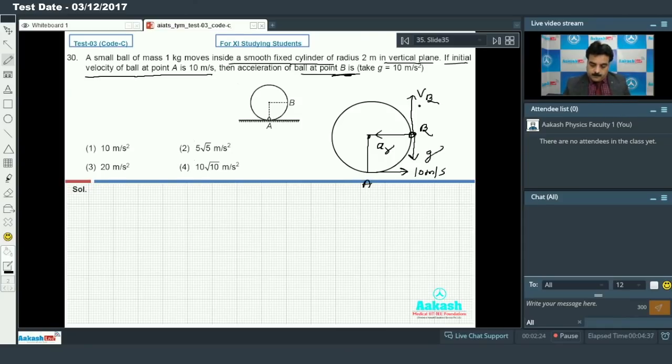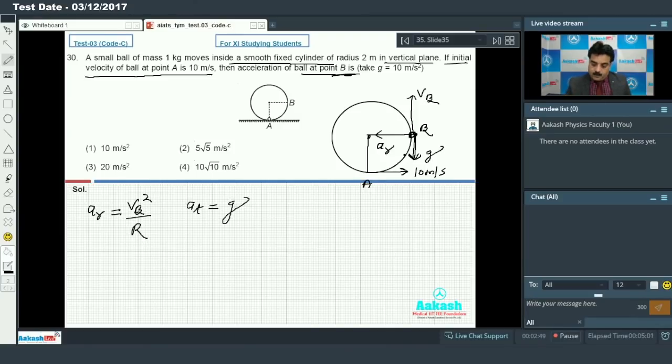So we have two types of acceleration. The centripetal or radial acceleration is given by v square by r, where r is the radius, and the tangential acceleration is equal to g, as I discussed in the previous question.